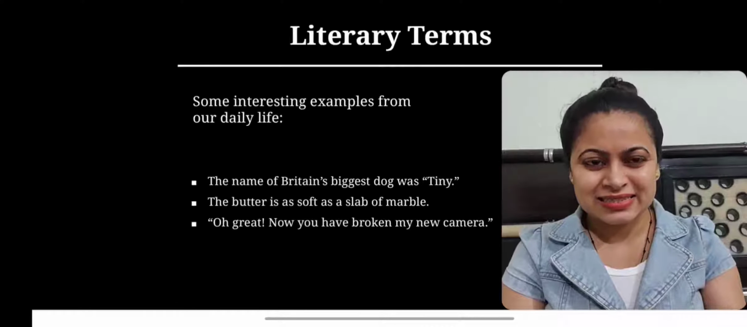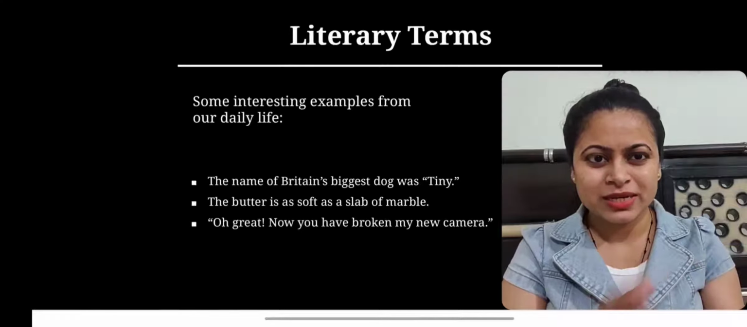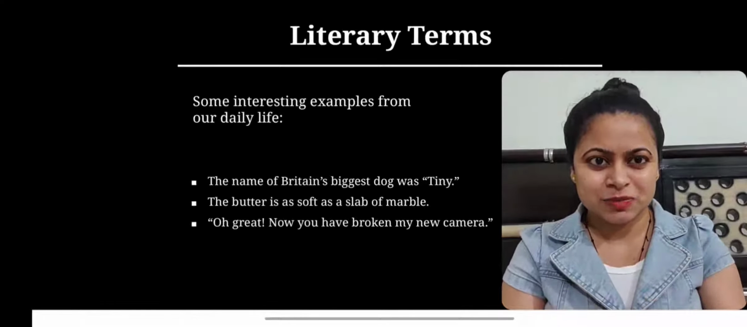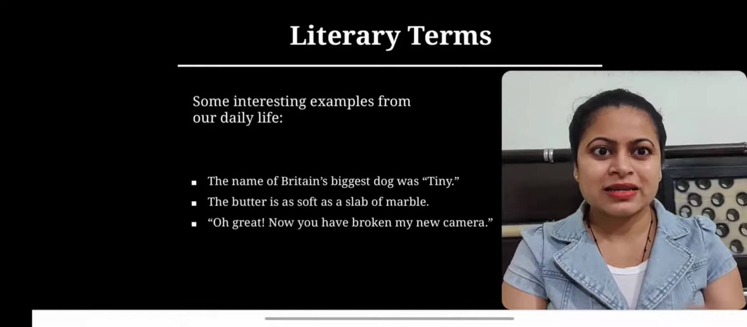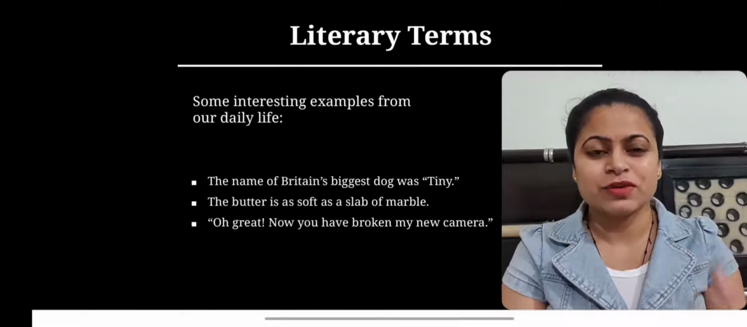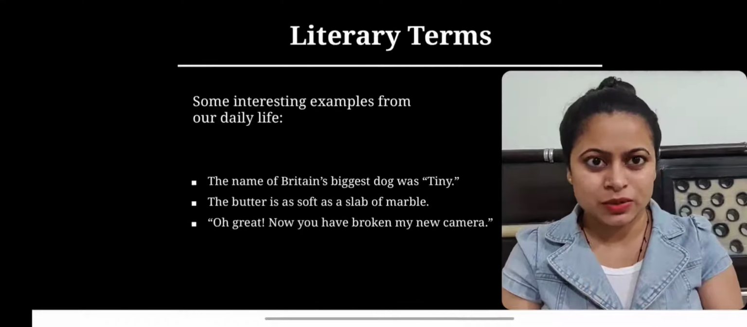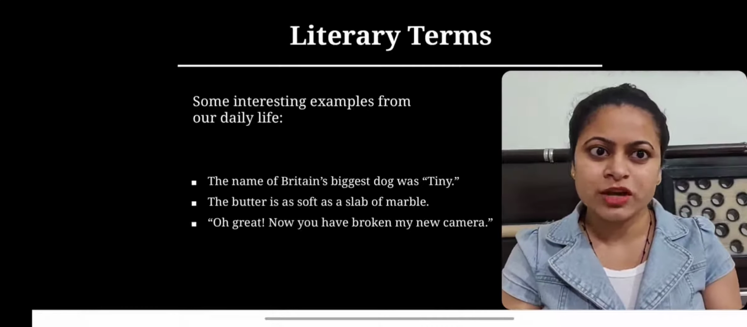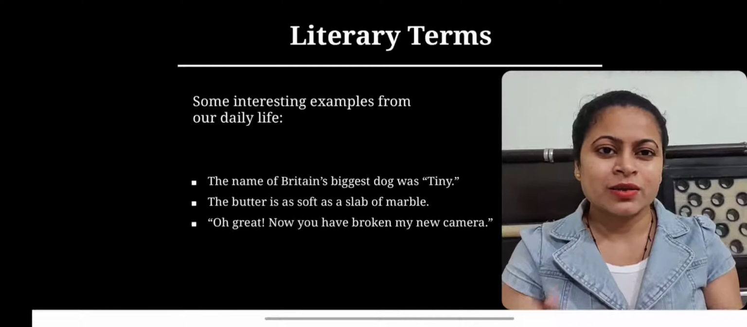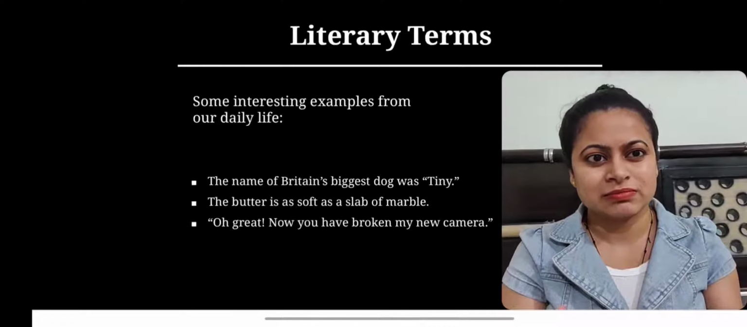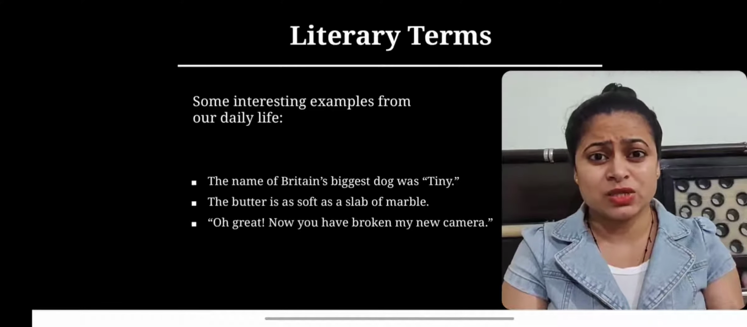So in this, ironically, the speaker is comparing the stiffness of butter to a slab of marble. The next dialogue is, "Oh great, now you have broken my new camera." Now in this example, considering the gravity of damaging one's new camera,